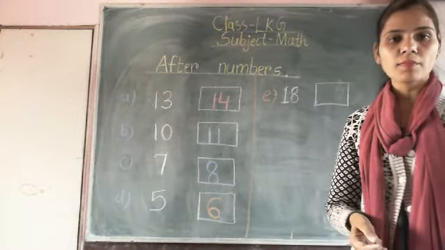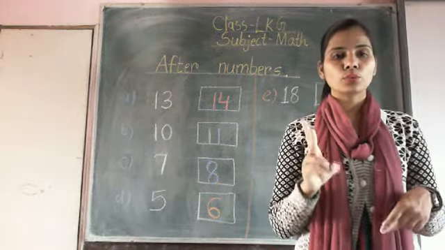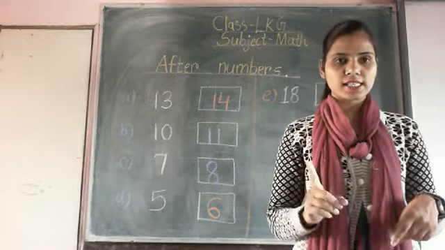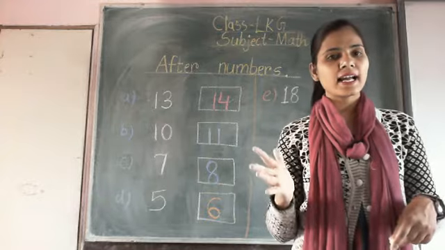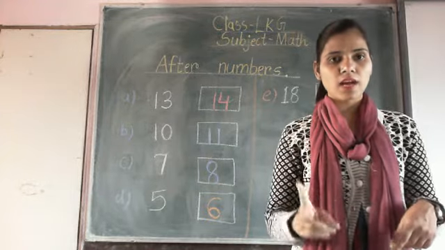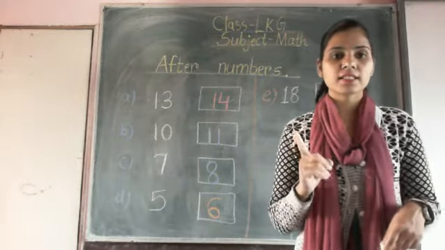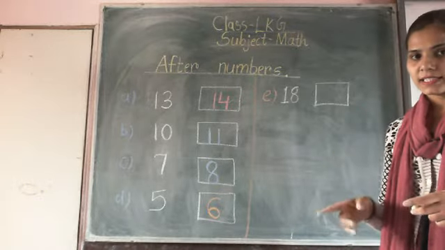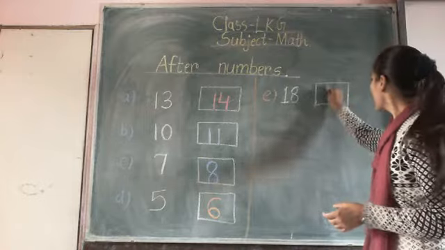Start counting from 1 to 18. Start. 1, 2, 3, 4, 5, 6, 7, 8, 9, 10, 11, 12, 13, 14, 15, 16, 17 and 18. 19. So what is the after number of 18? Is 19.